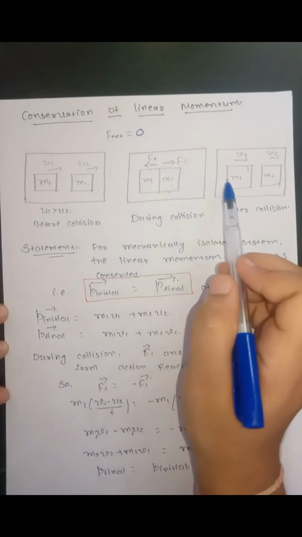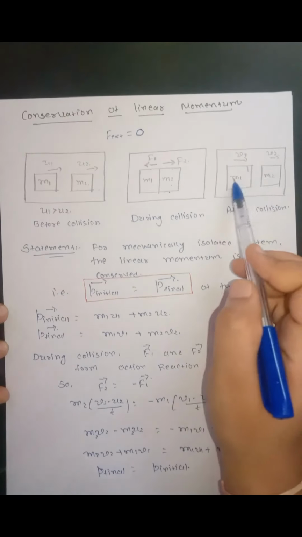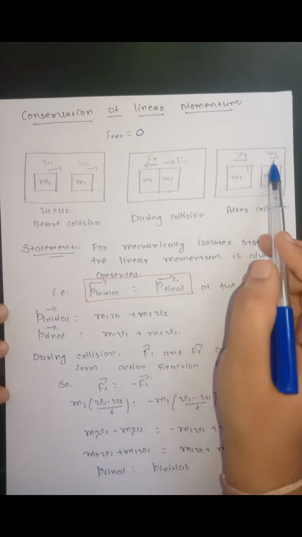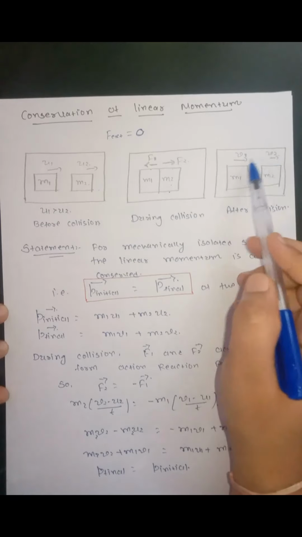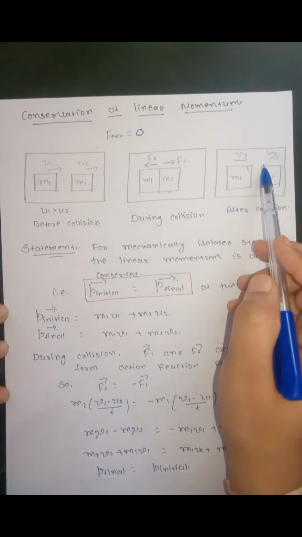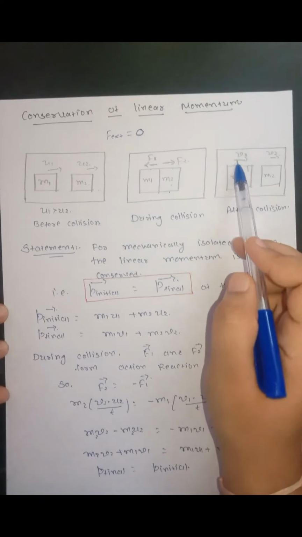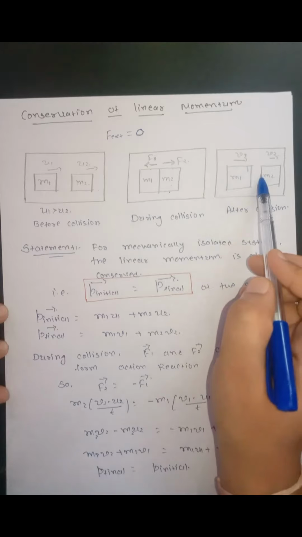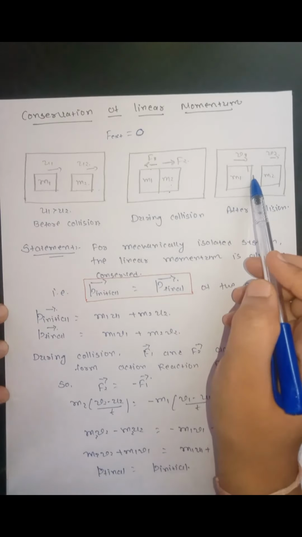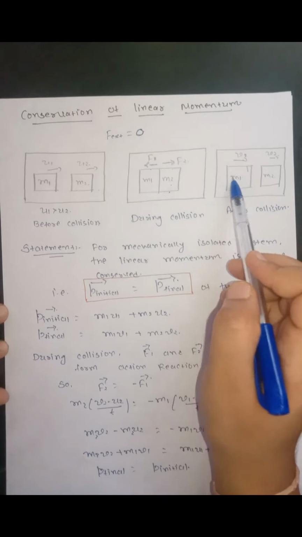Now, after some time, they get separated and they are moving, let's say, with velocities v1 and v2. Here, the directions of velocity are assumed to be the same as the initial velocity. But if we get a negative sign after solving, then our assumed direction is wrong and they will move in the opposite direction of the assumed direction.